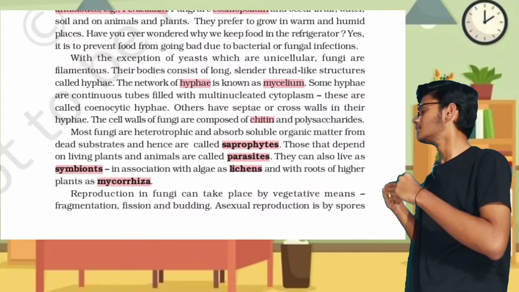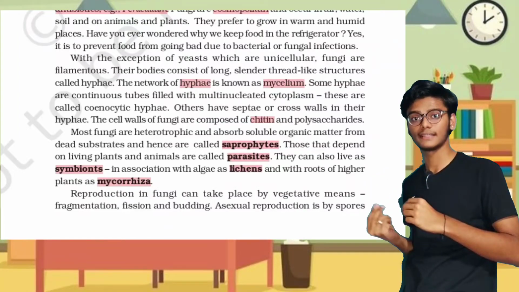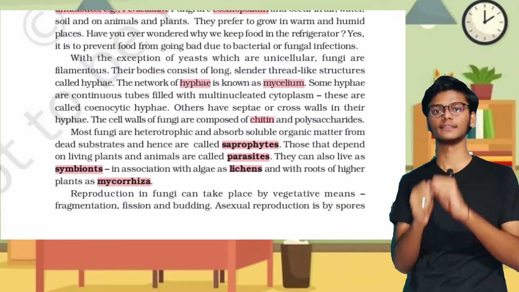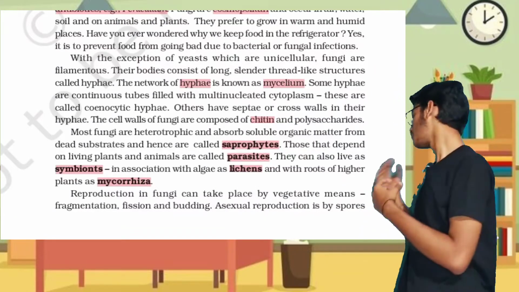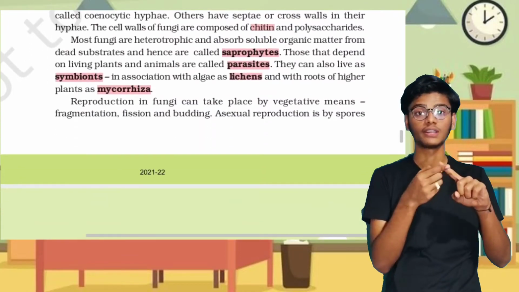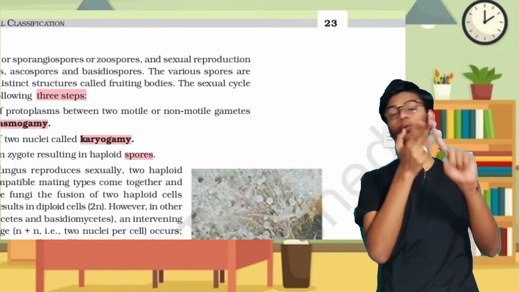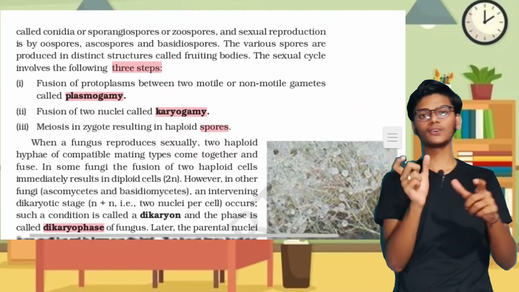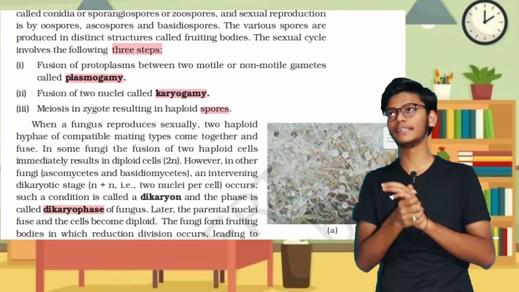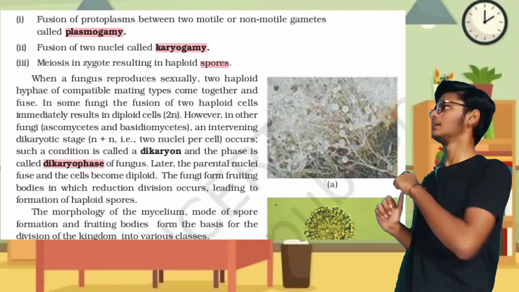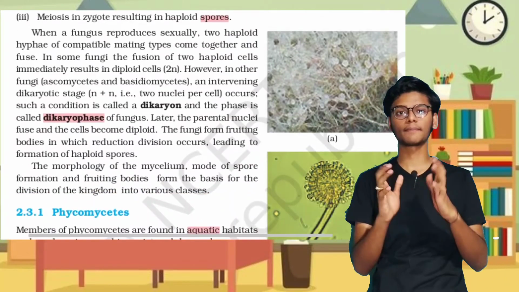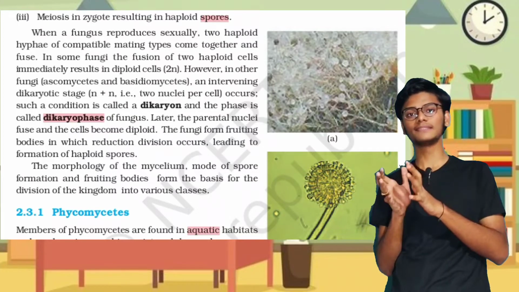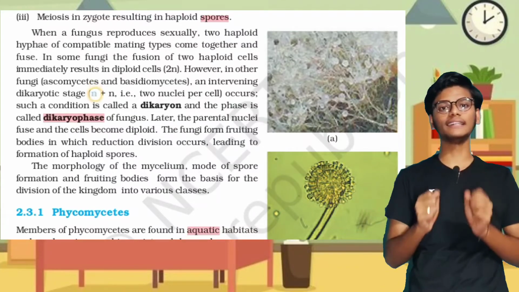Most of them are parasitic, saprophytic and symbiotic, and these reproduce in 3 steps. First one is plasmogamy, karyogamy and spore formation. There is an intermediate state between karyogamy and spore formation, that is known as dikaryogamy. This dikaryogamy is represented as n plus n. N plus n means it contains 2 nuclei when it enters into dikaryogamy.